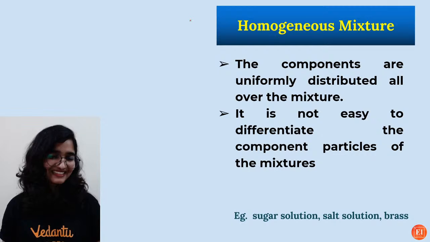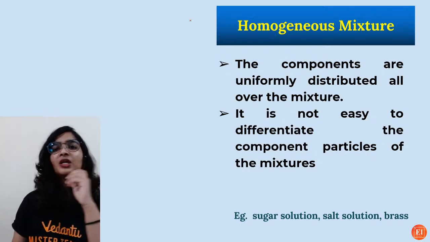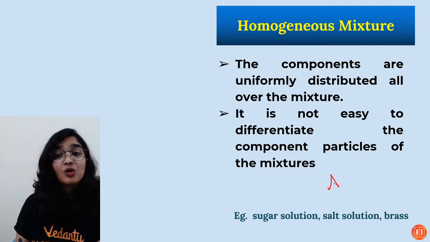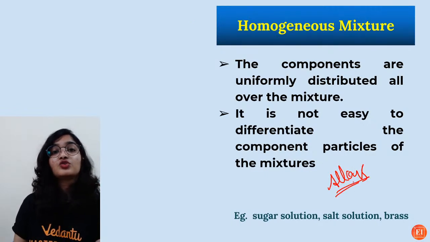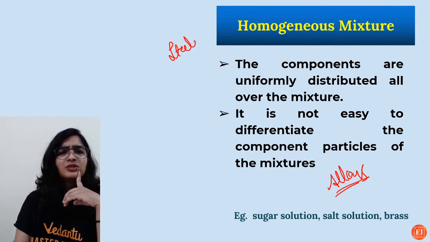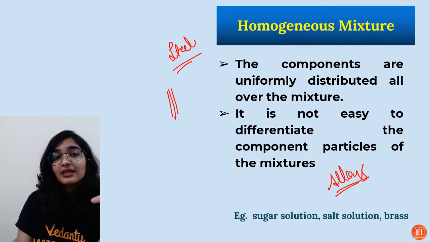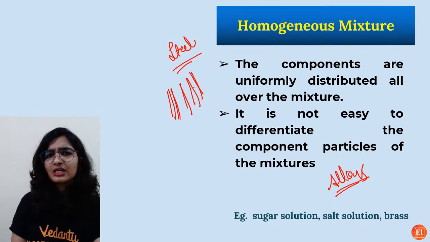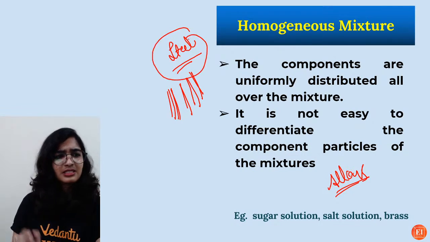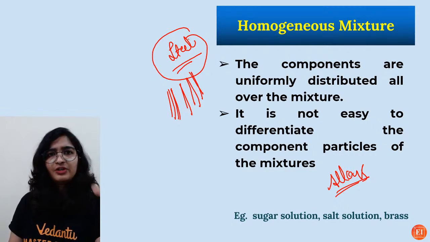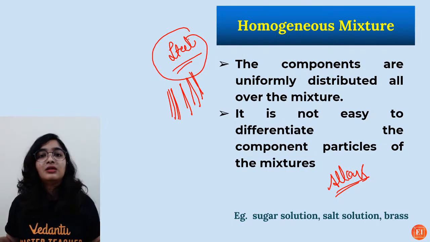Okay? So homogeneous mixtures: sugar solution, salt solution, even the alloys, they are homogeneous. So what are alloys? We all use steel, no? In that, can you see, oh, this is iron, this is carbon? Will you be able to differentiate? That's my first question. Steel is in everyone's home, right? It's basically an alloy. It's a mixture because there is no chemical combination.